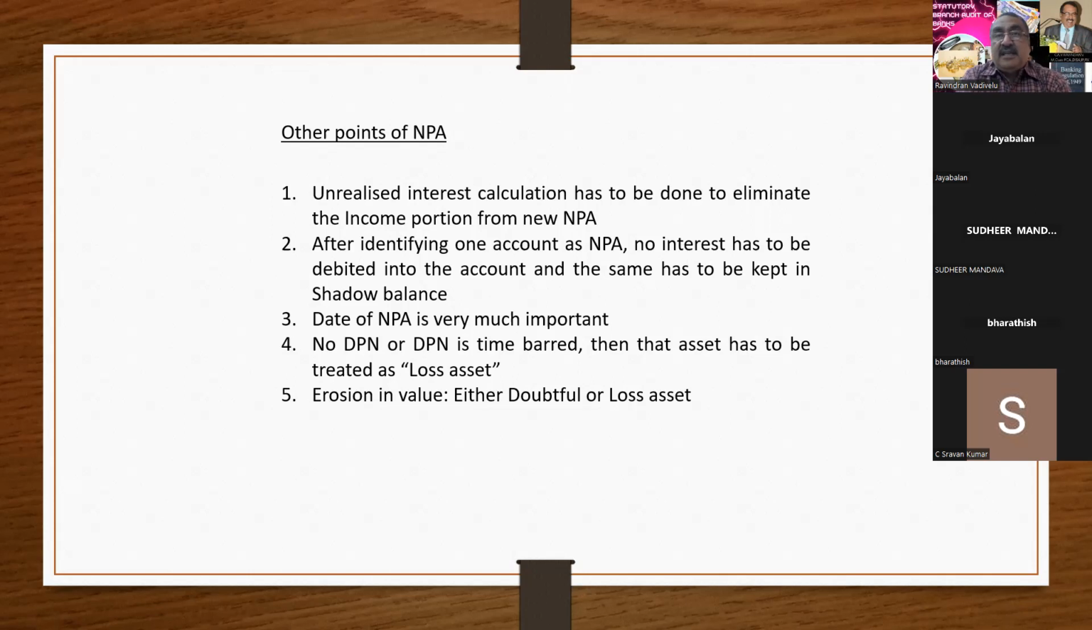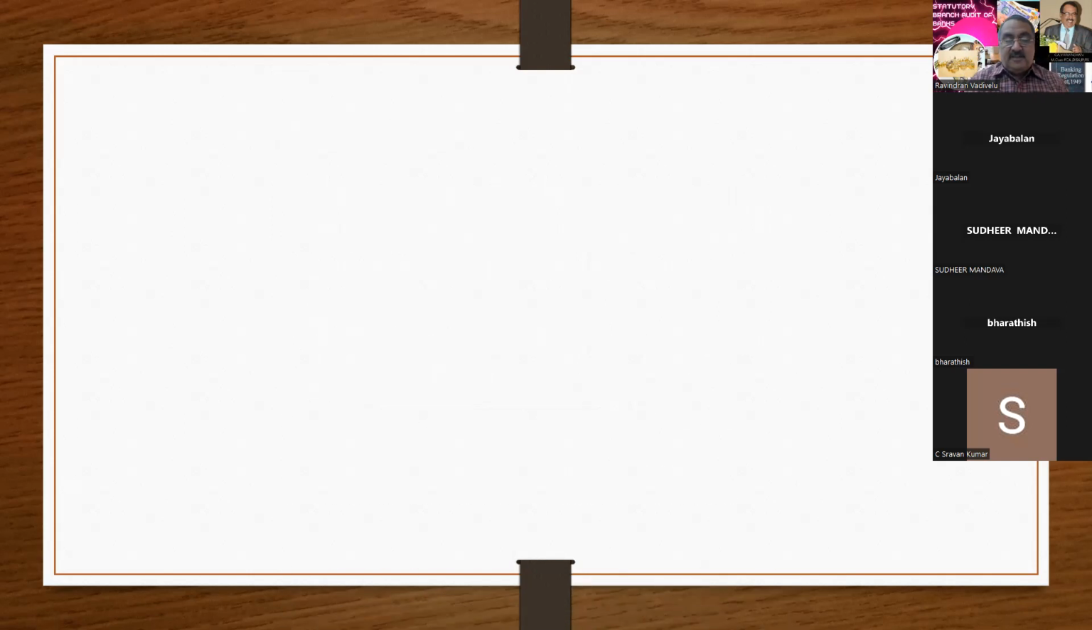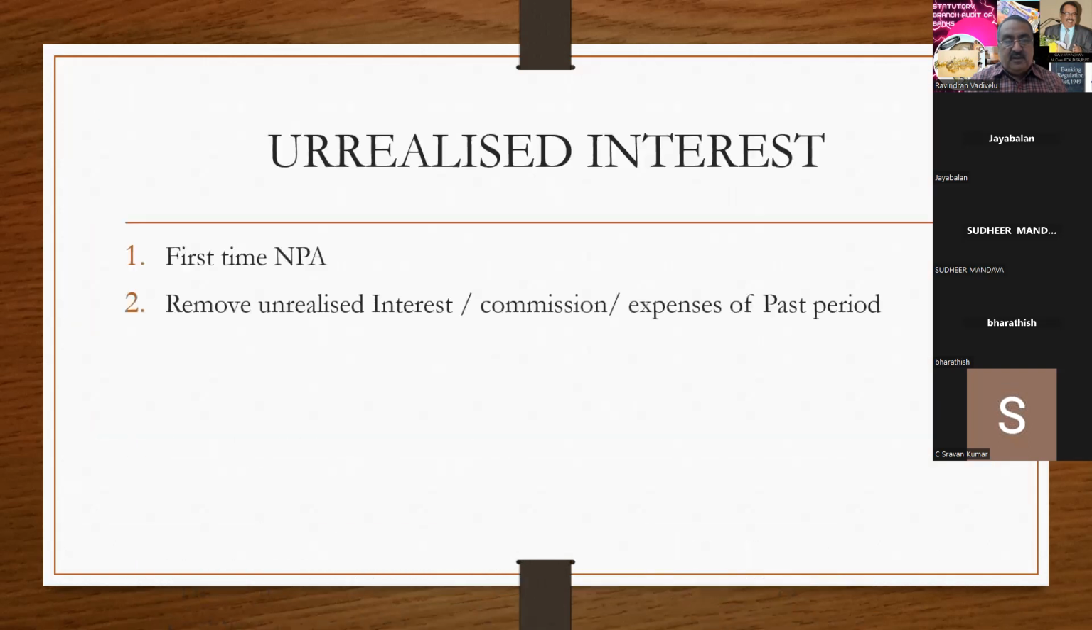As per the NPA norms, as per the IRAC norms, if there is no value to the property, you can treat it as loss asset. For that, there is a classification. In this slide, you can easily understand erosion in property value.